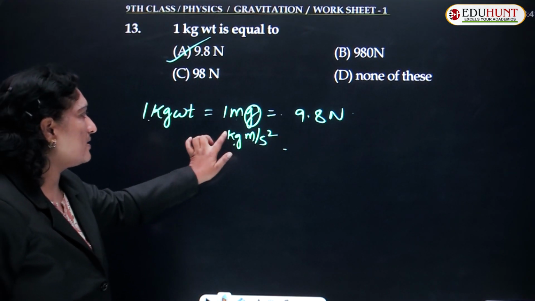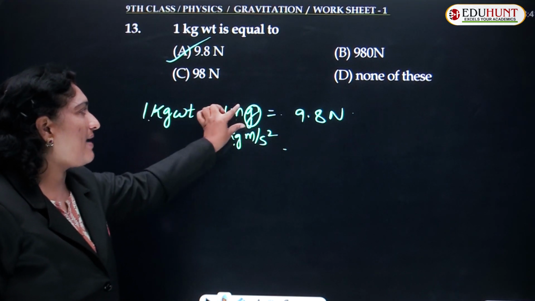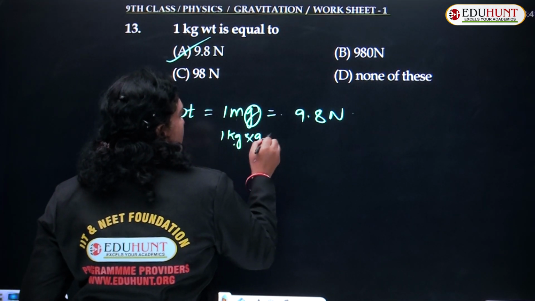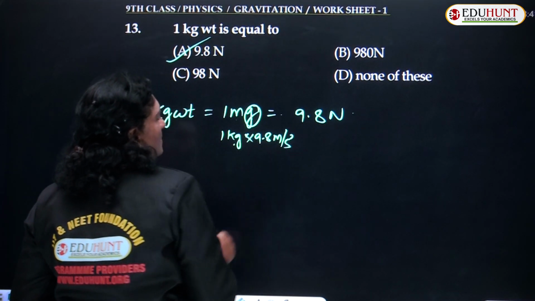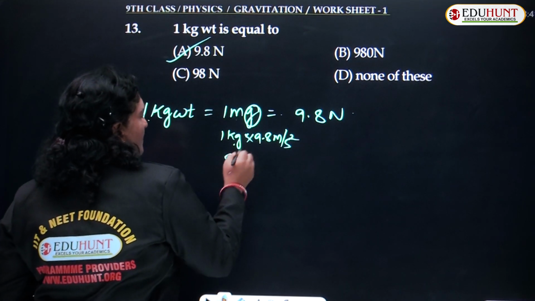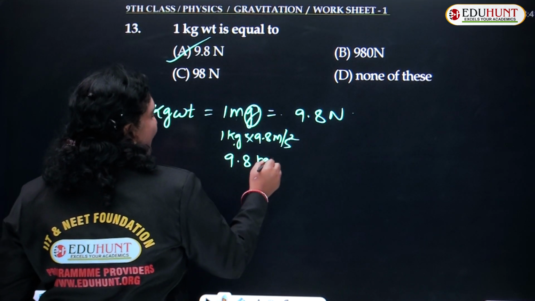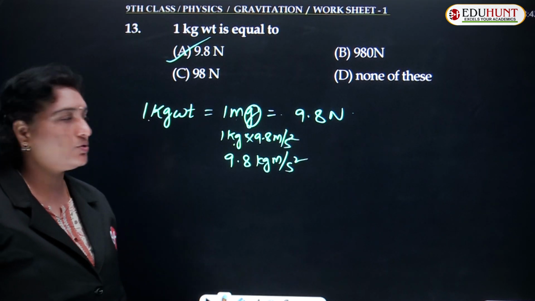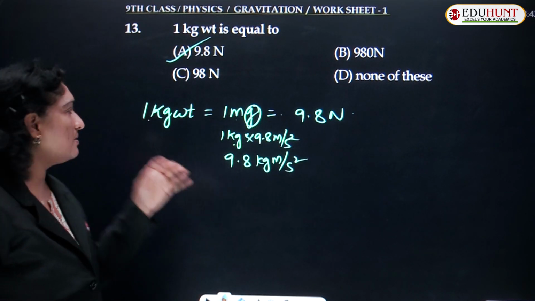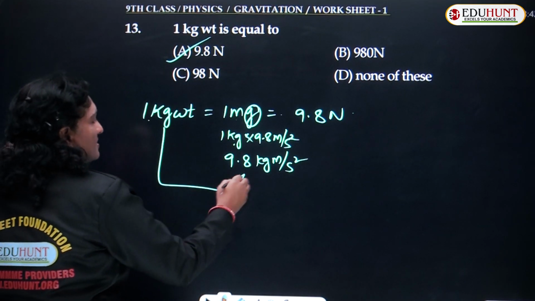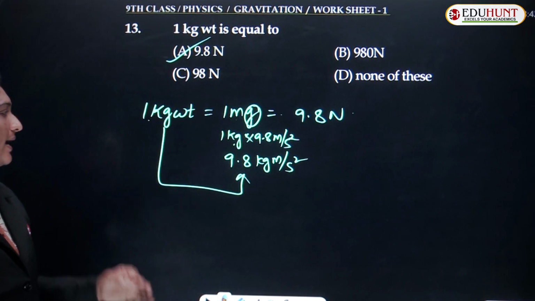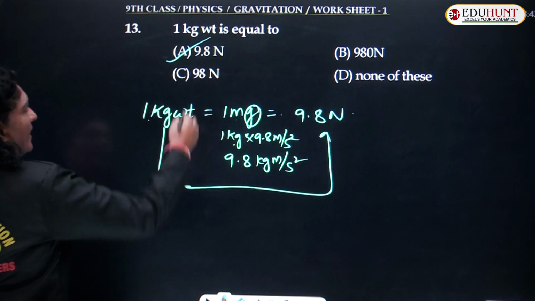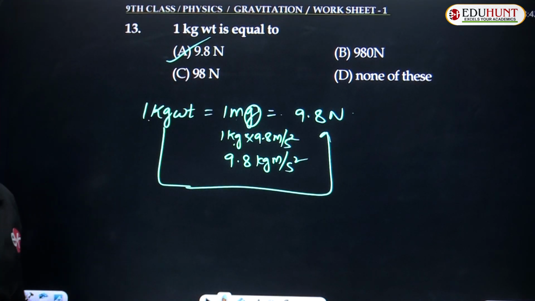Mass is taken as 1 kg. The value of acceleration due to gravity is taken as 9.8 meter per second square. So this is equal to 1 into 9.8, which is 9.8 kg meter per second square. This kg meter per second square is taken as Newton, and the value is 9.8. So remember always, the value of 1 kg weight is equal to 9.8 kg meter per second square, which equals 9.8 Newton, and hence option A must be true.